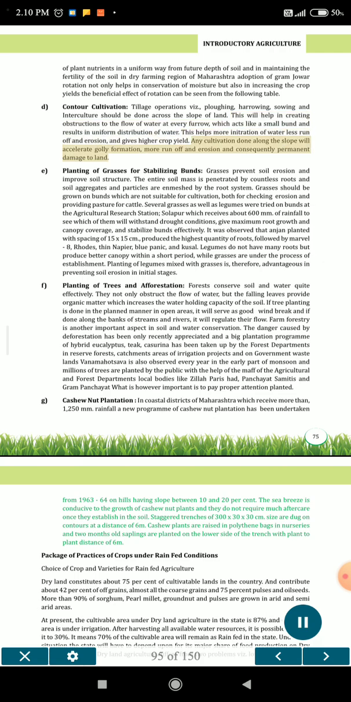Any cultivation done along the slope will accelerate gully formation, more runoff and erosion, and consequently permanent damage to land. A. Planting of grasses for stabilizing bunds. Grasses prevent soil erosion and improve soil structure. The entire soil mass is penetrated by countless roots, and soil aggregates and particles are enmeshed by the root system.